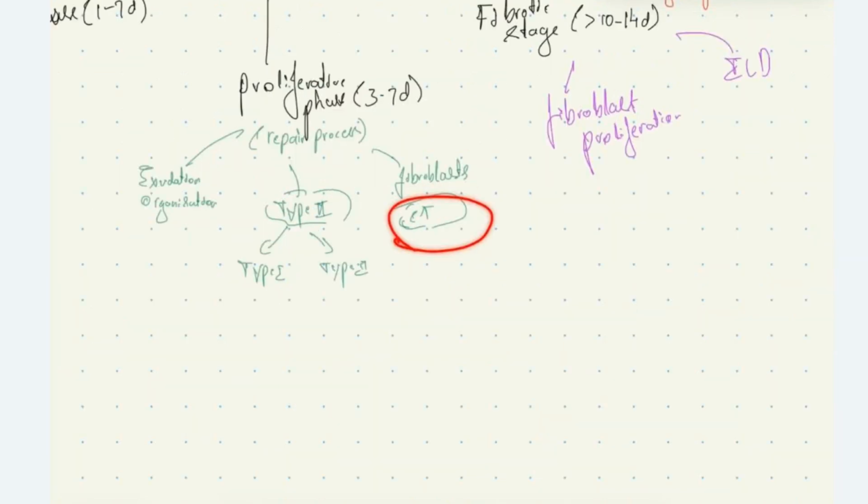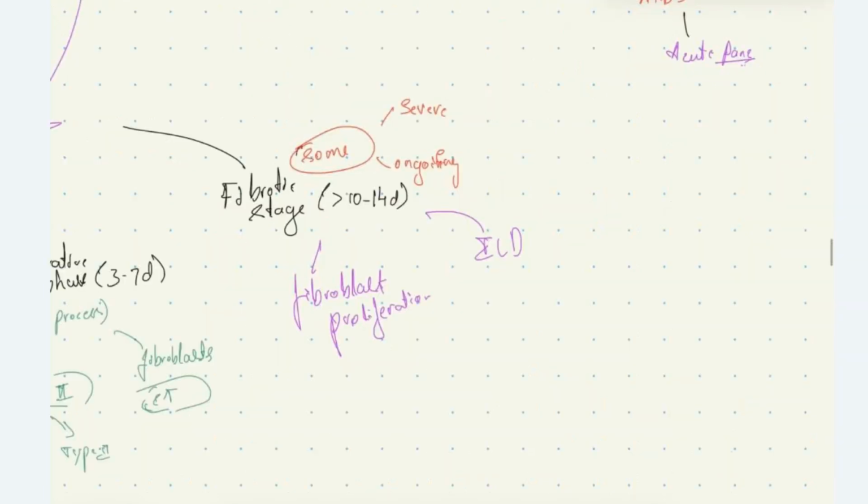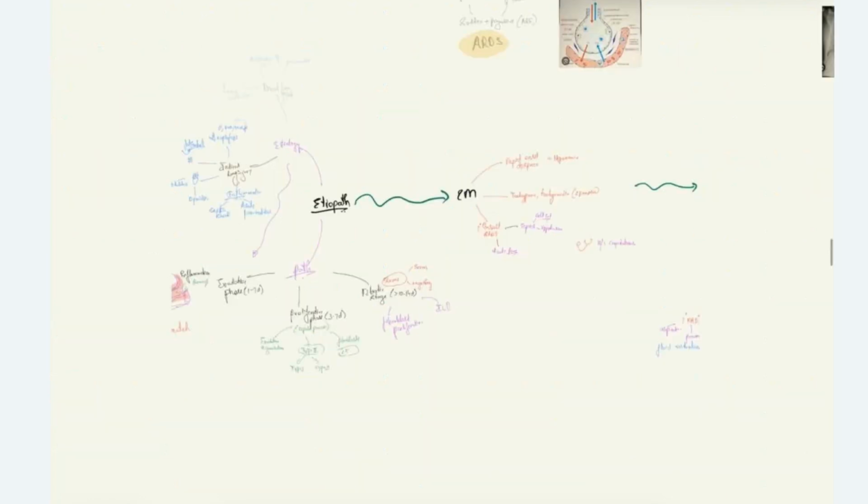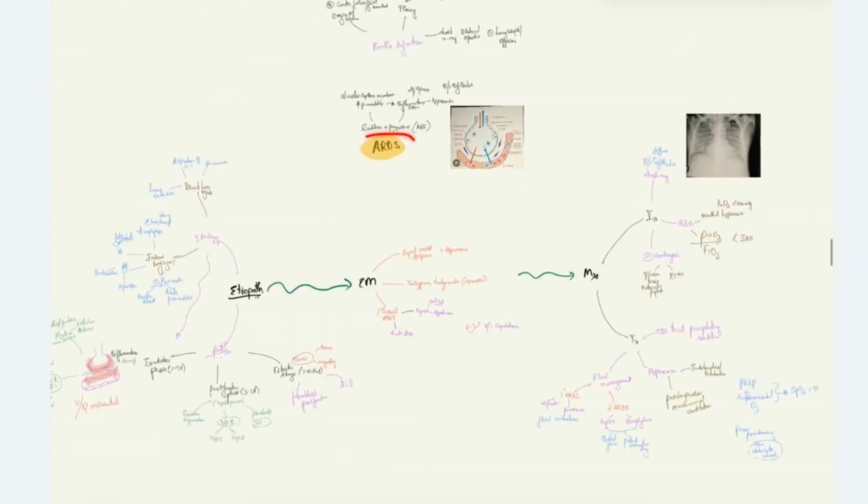This is about the proliferative phase, followed by, in some patients with severe ARDS, if the patient has an ongoing insult, they go on to develop the fibrotic stage, which is seen after 10 to 14 days of primary insult, where there is widespread fibroblast proliferation and laying of fibrotic material, which causes interstitial lung disease in these patients. This is about the etiopathophysiology of ARDS, acute respiratory distress syndrome.